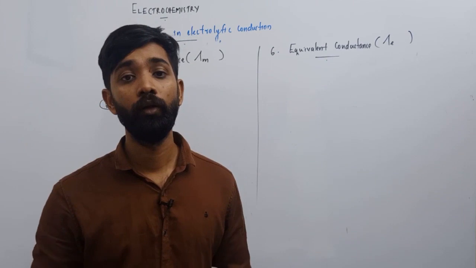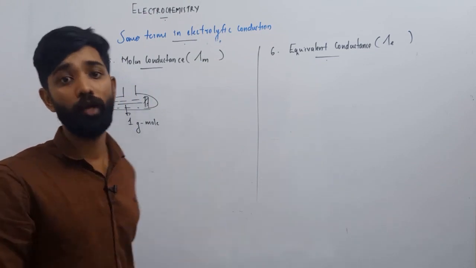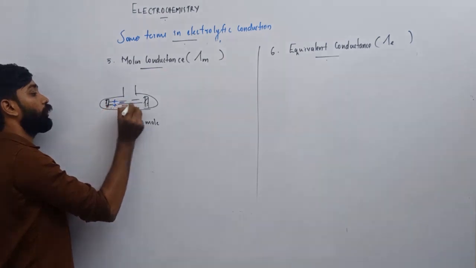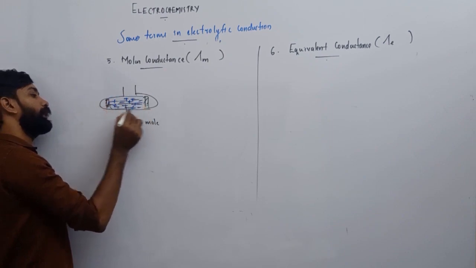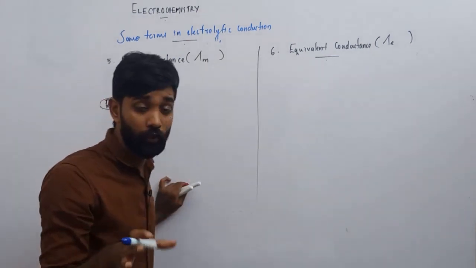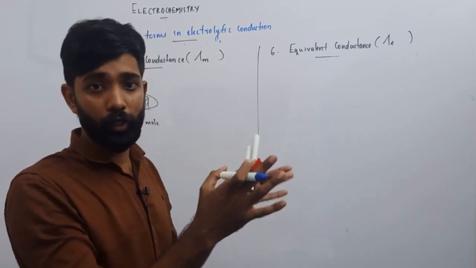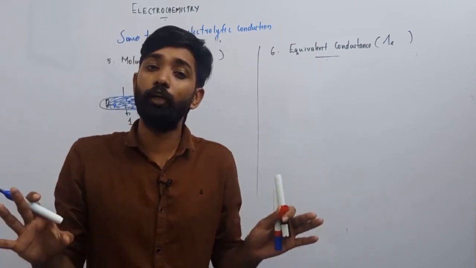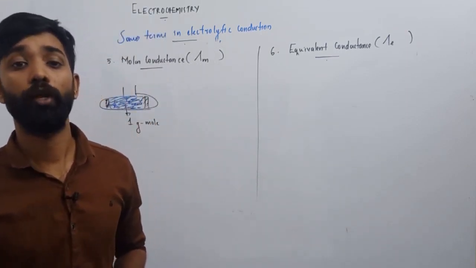What is the total conductance offered by all ions in that 1 gram mole electrolyte? That is said to be molar conductance.